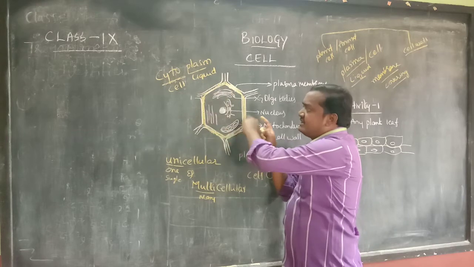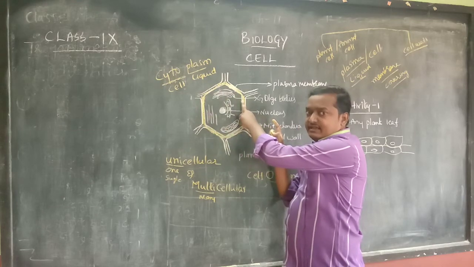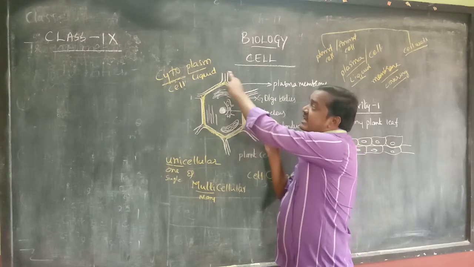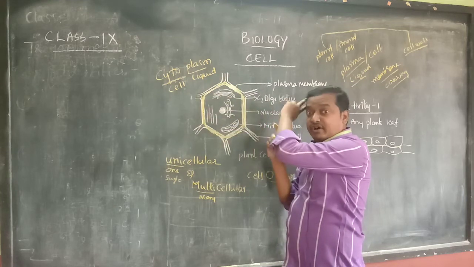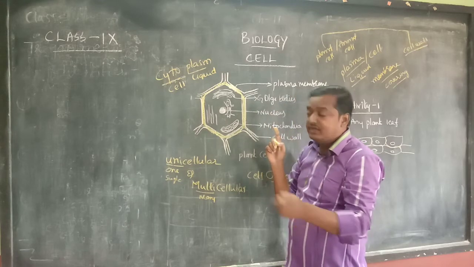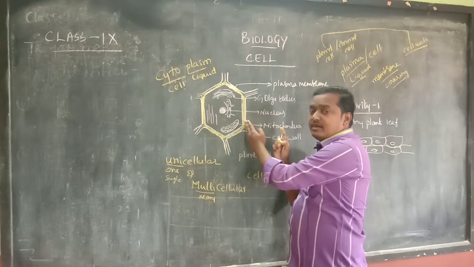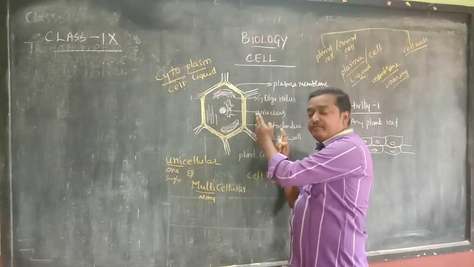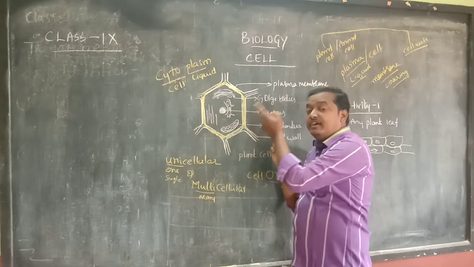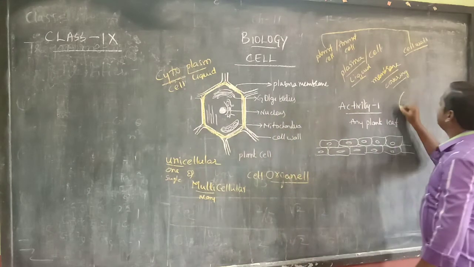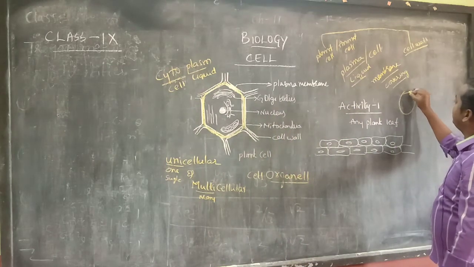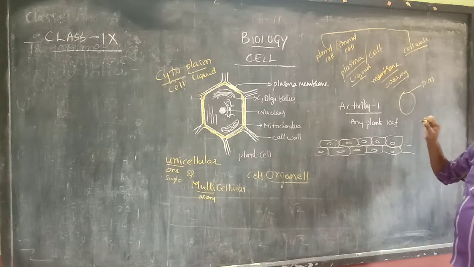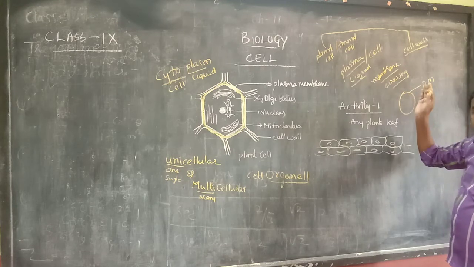To this covering, what is there? The plasma membrane is there. In plants, another layer is there outside it, that is called the cell wall. After the plasma membrane, one more layer is there in the plant cell. We call it a cell wall. Whereas in the animal cell, the plasma membrane is the outermost. There is no other layer in the animal cell.